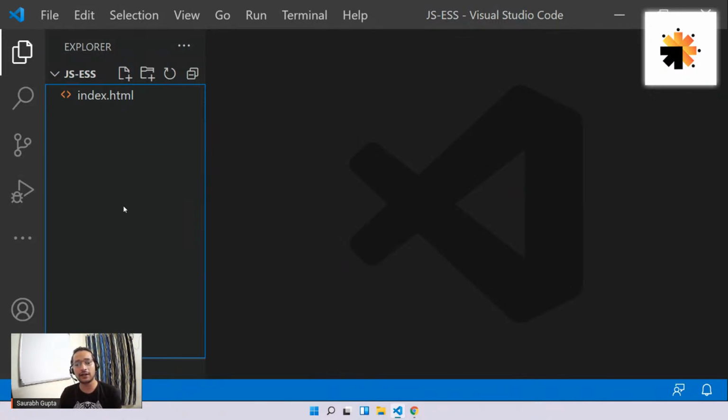Are you using Visual Studio for writing code? Yes, I'm using Visual Studio Code, VS Code, the name of the software.